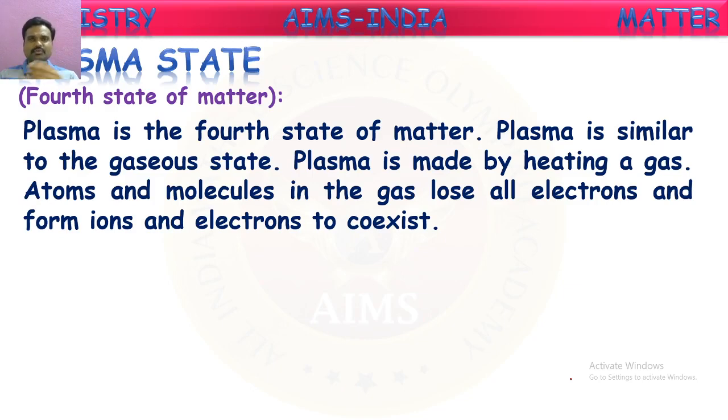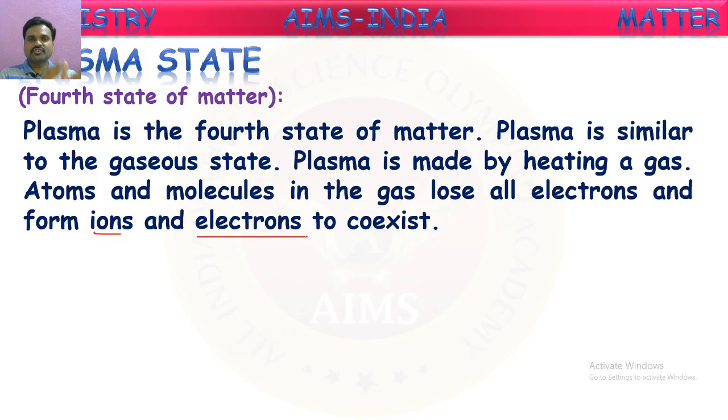If we heat continuously to very high temperatures, then the gas atoms and molecules present in that gas will be ionized. That means those atoms and molecules lose electrons and form ions, and the ions and electrons coexist.